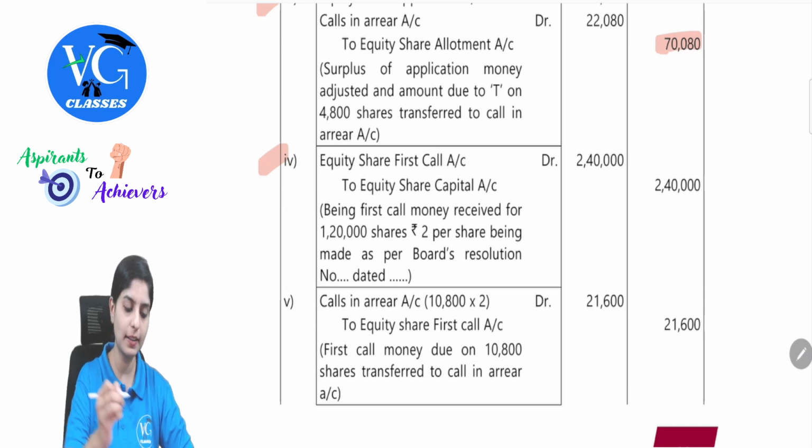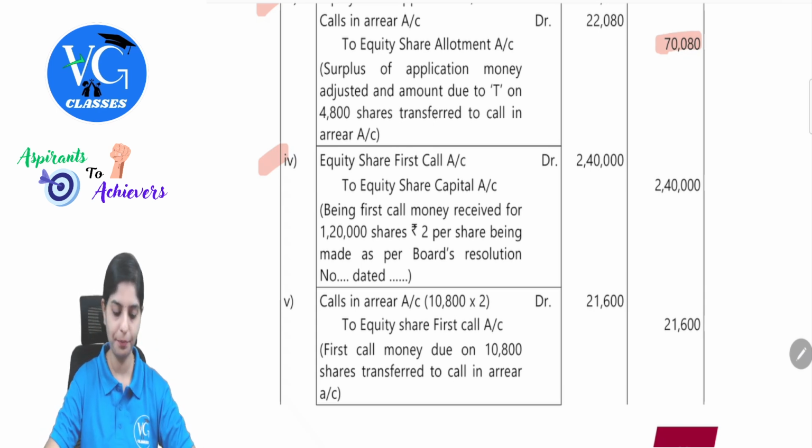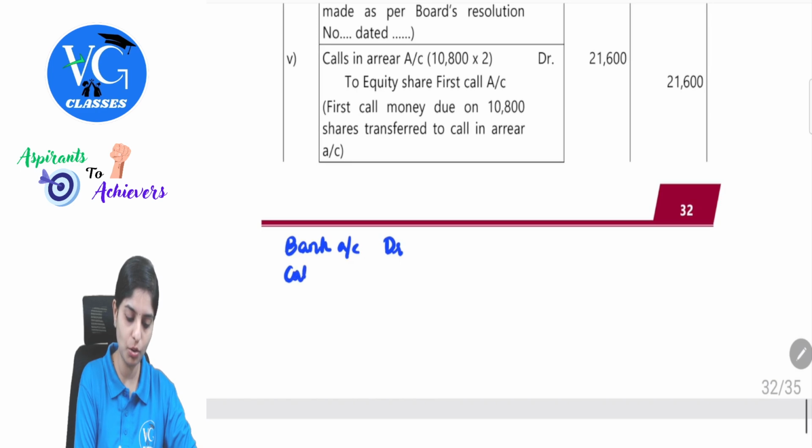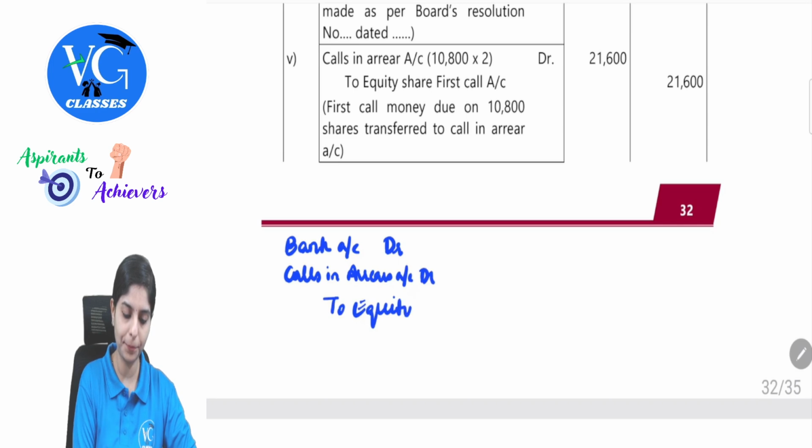What will be the next entry? Bank account debit to equity share first call. But there is one shareholder who's not paying the call money, so that will be transferred to calls in arrears account debit to equity share first call.